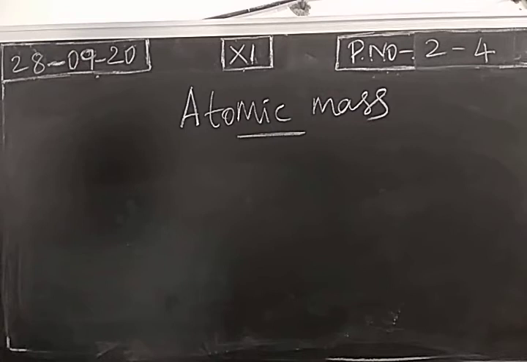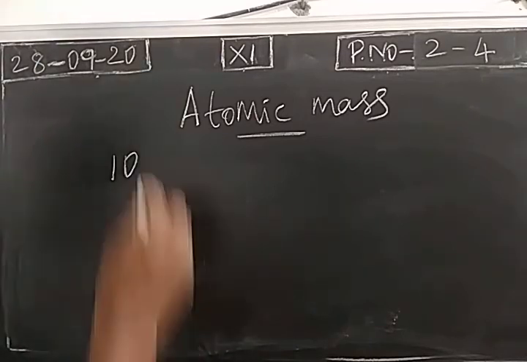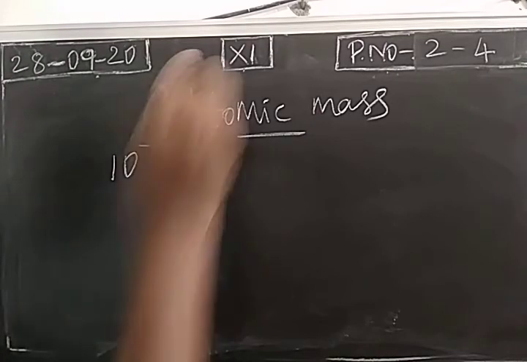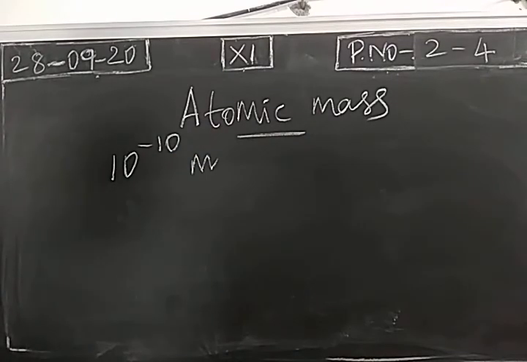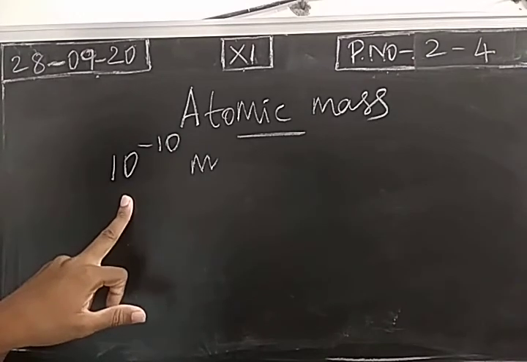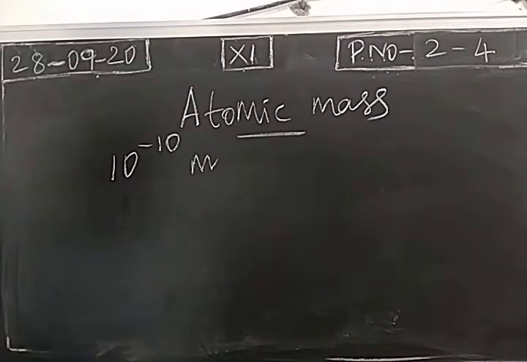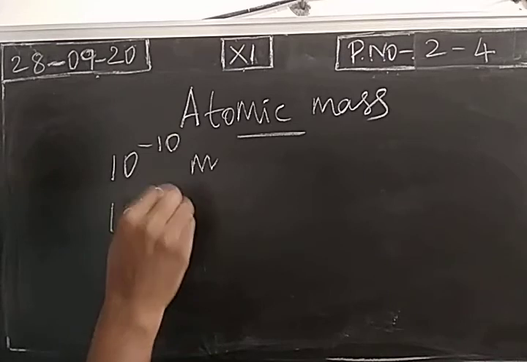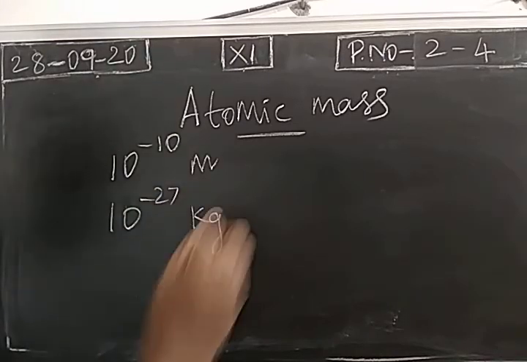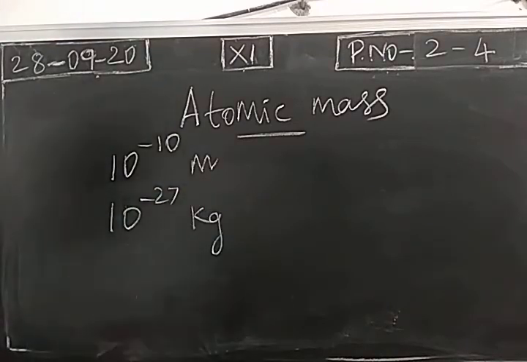And we already studied diameter and mass of an atom. So when we observe the diameter, they are in terms of angstrom. One angstrom means 10 power minus 10 meter. Consider any atom, its diameter is very, very small. And the weight or mass of an atom will be in terms of 10 power minus 27 kilogram or 10 power minus 31 gram.